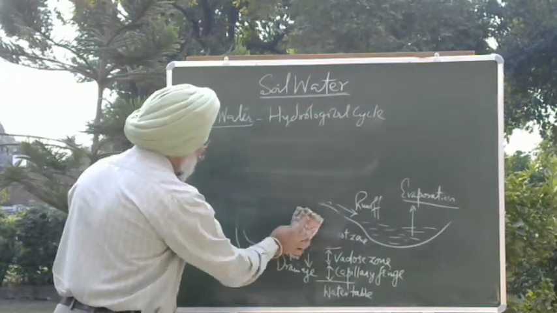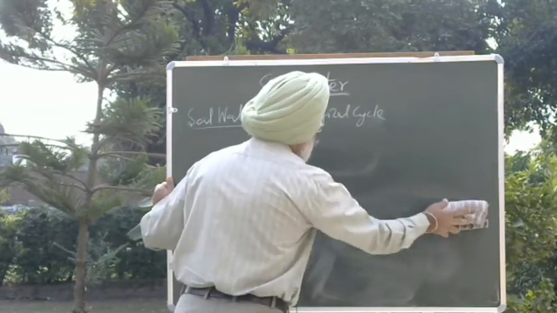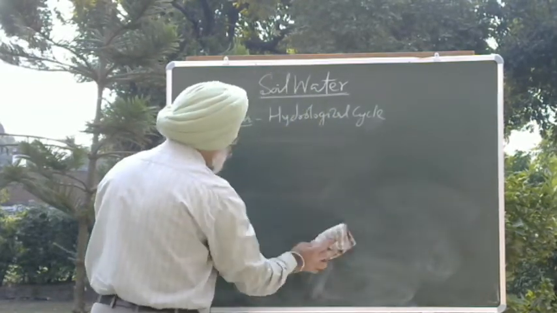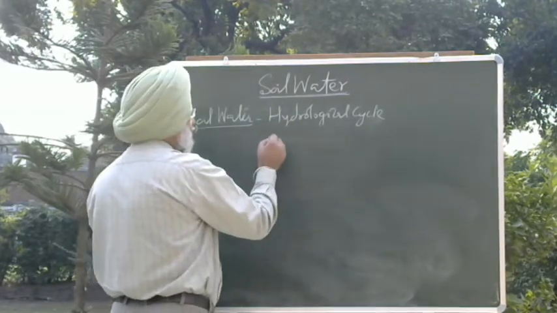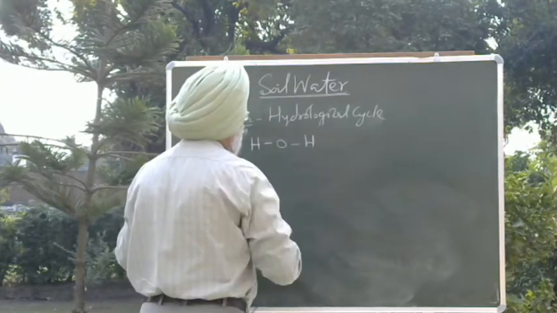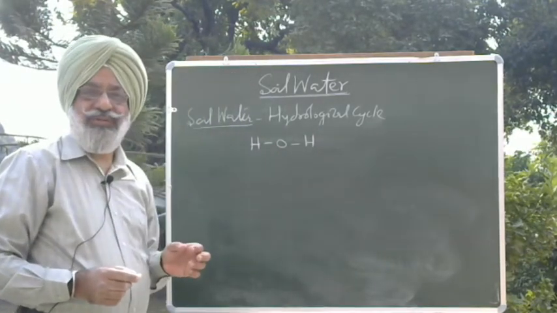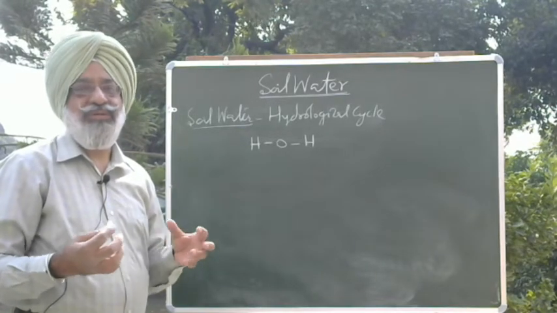You might have studied the structure of water in your lower classes, but still just to have a quick revision of it. Water is H2O, two atoms of hydrogen which are joined by covalent bonds with an oxygen atom.